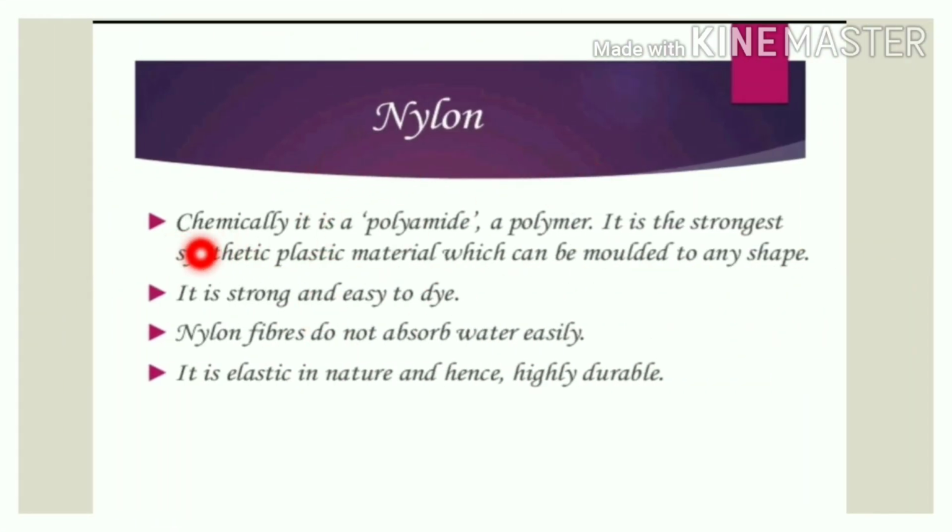Next is nylon. Chemically, it is a polyamide, a polymer. It is the strongest synthetic material which can be molded into any shape. Okay, so it is strong and easy to dye as well. Nylon fibers do not absorb water easily. It is elastic in nature and hence highly durable. Durability depends upon how elastic the fabric is. The more elastic the fiber, the higher the durability.